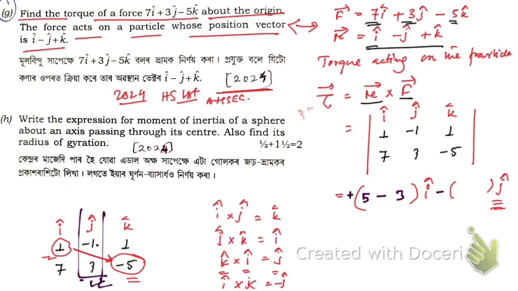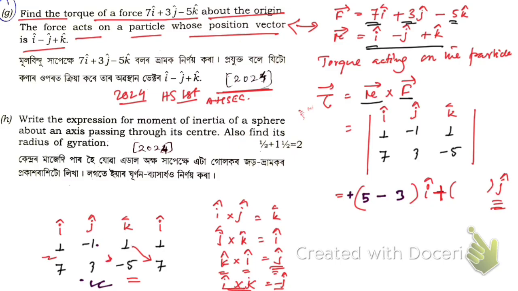Okay, now if you put this column here and do the calculation from this side, 1 into 7, then you have to put positive here, because now k cross i is plus j, and i cross k is minus j.